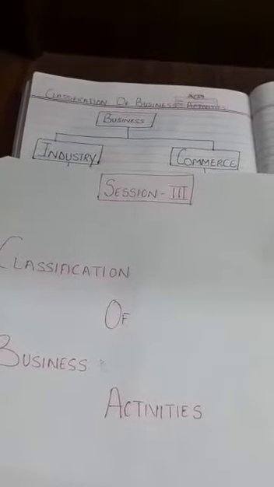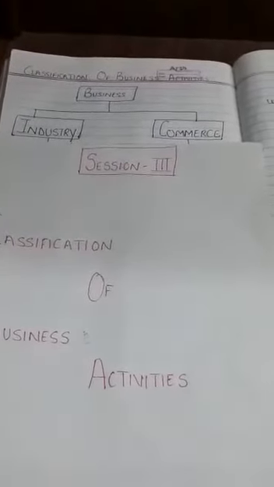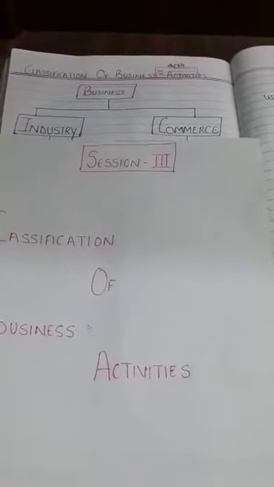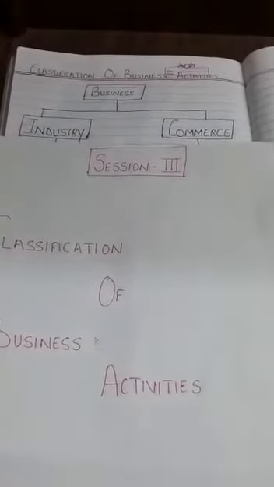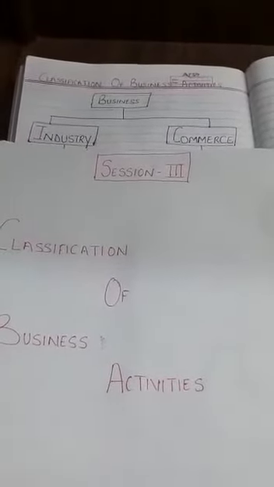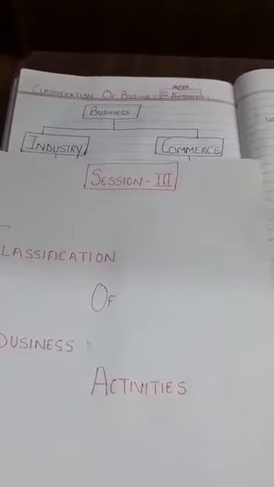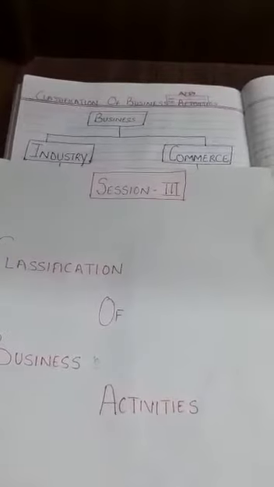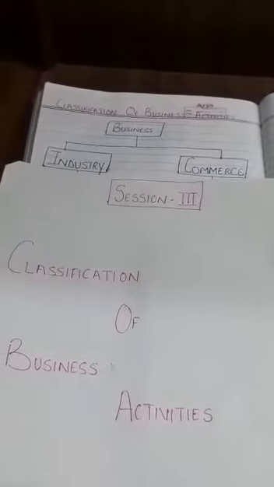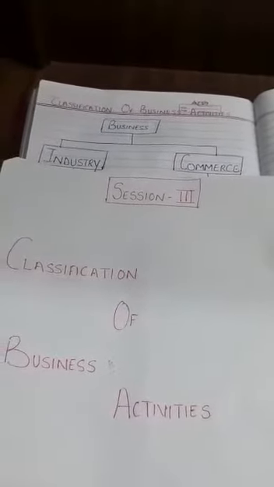The business activities can be broadly classified into two parts, that is industry and commerce. That means if you want to go for a business sector, you can either go into industry line or you can go for commerce. Industry deals with the production of something new. You are creating something new using the raw material. Whereas commerce is concerned with buying and selling that product. You are not creating anything new in this area. First of all, we'll take up the industry sector. Commerce will be covered up in the second video.